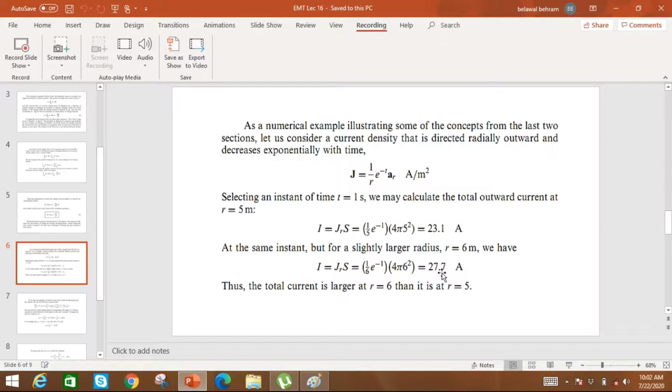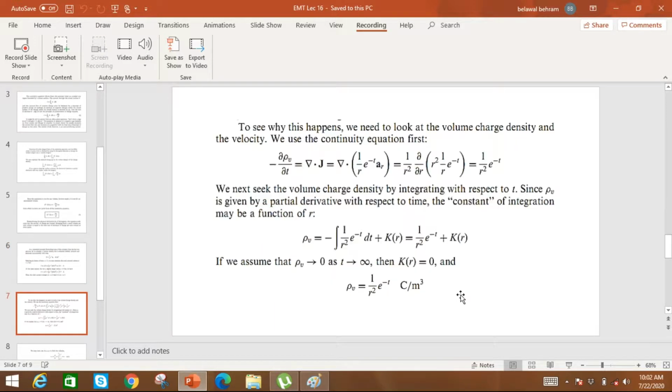It means that as we move away from the center, the current is increasing. Why? The total current is larger at r equal to 6 meter than it is at r equal to 5 meter. So to answer this question, let's find out the charge density and the velocity of charges.